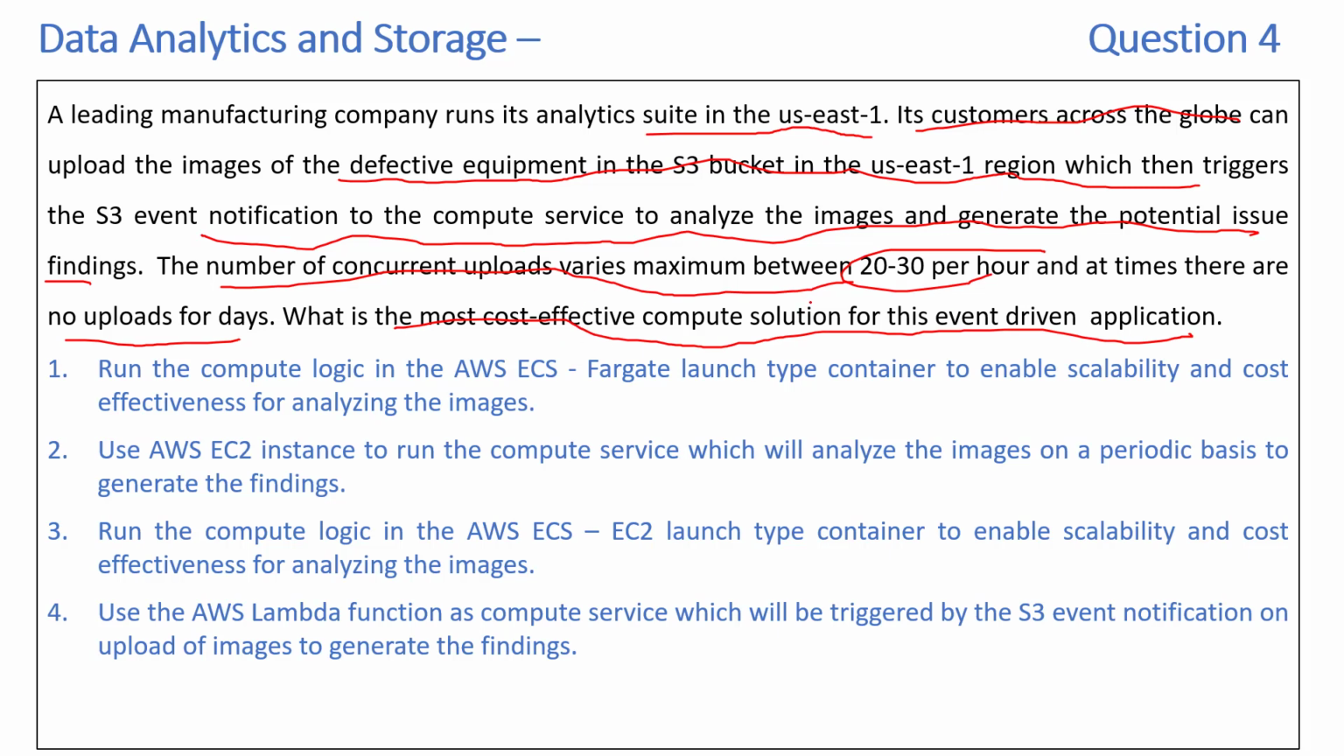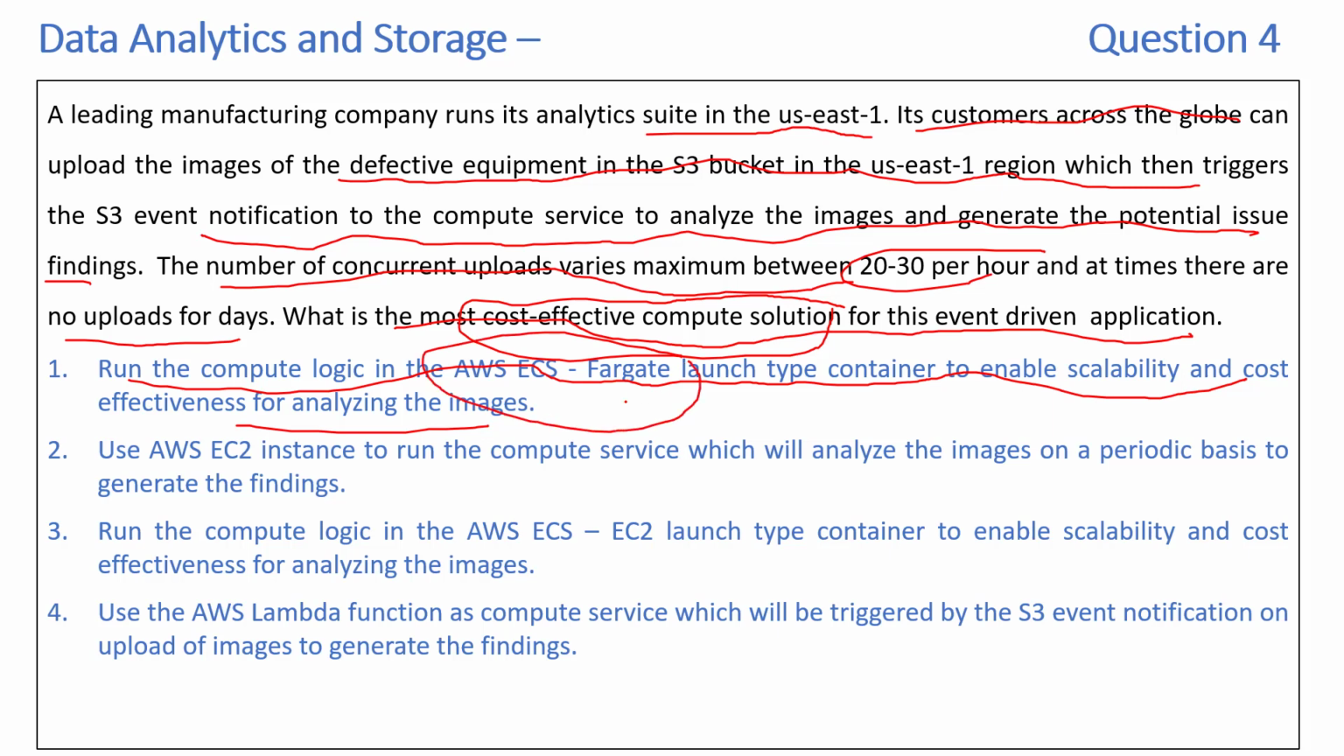So it's an event-driven application. We need to look at what is the most cost-effective compute service that can help in this case. Sometimes there are at max about 20 to 30 uploads per hour, and for some days there are no uploads. So let's look at the options and see which is the most cost-effective one. Run the compute logic in AWS Fargate launch type containers to enable scalability and cost effectiveness for analyzing the images. Okay, so one option is to use the AWS container service with the Fargate launch type, which is serverless.